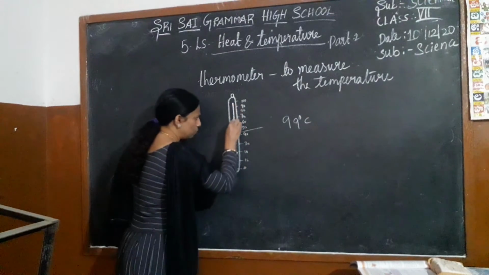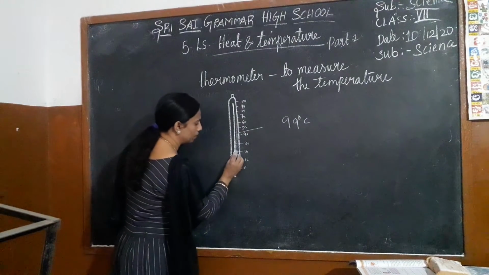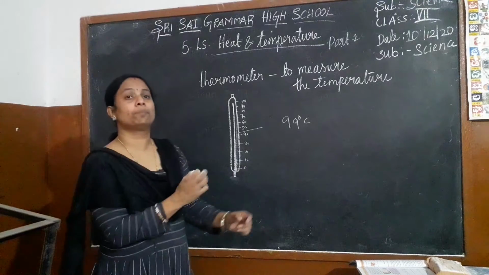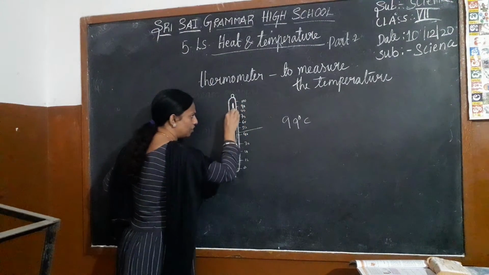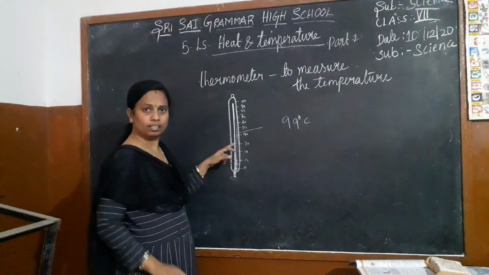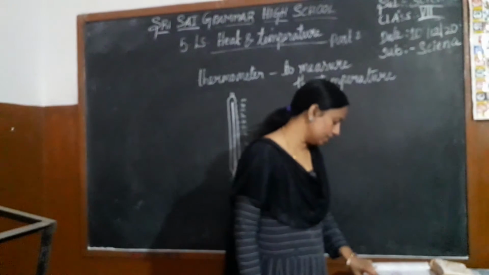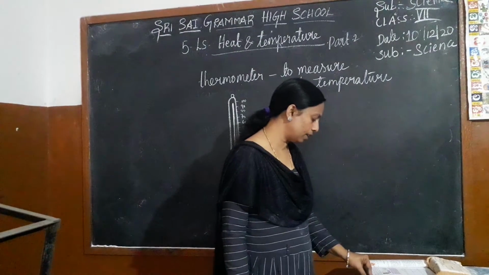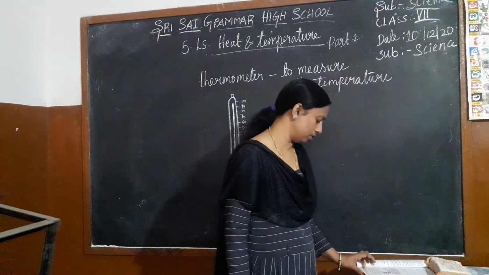Have you seen some silver color? It is moving upward. Or when you see the BP apparatus, in that also one silver color liquid will move. One liquid will be present in that. So what is that? What do you find inside the thermometer? What do you find at both ends of the tube? How do they differ from each other?